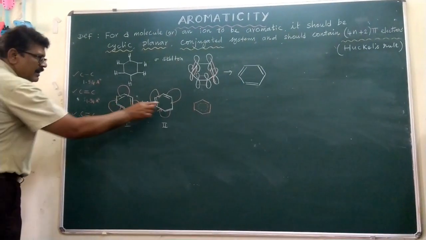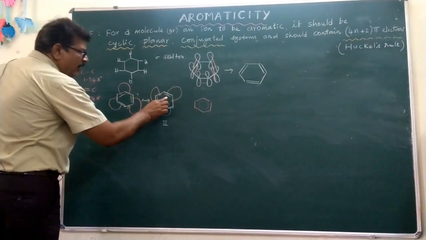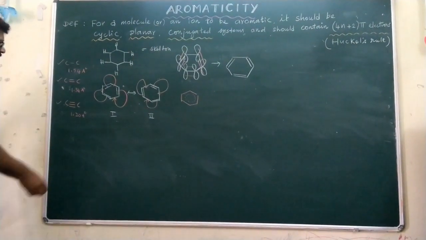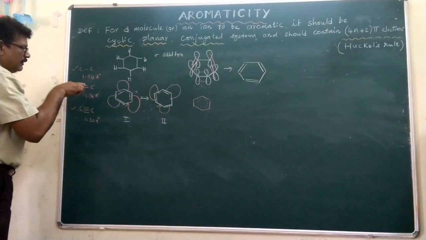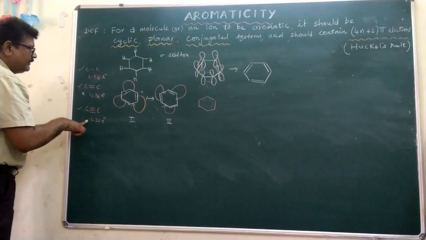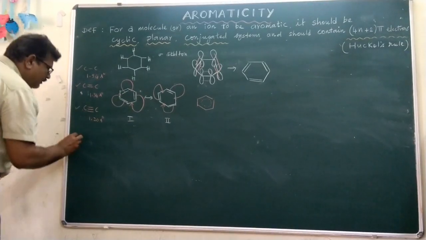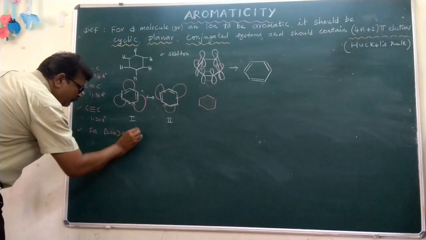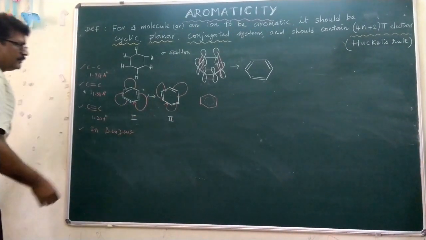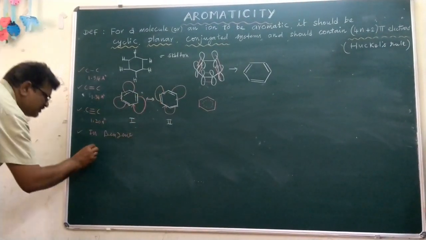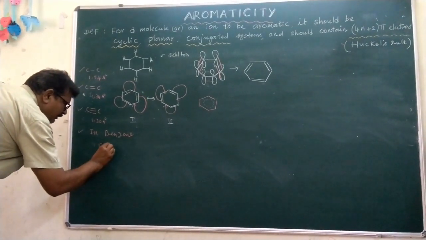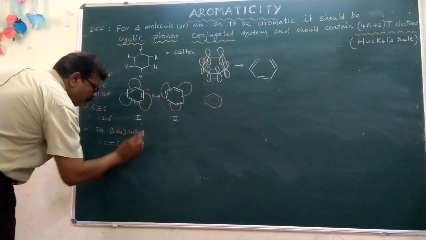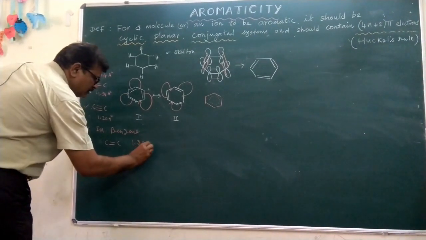But in benzene, the pi bond cloud is distributed throughout the hexagon. Hence it is neither alkene nor alkyne. The carbon-carbon bond distance in benzene is observed to be 1.239 angstroms.